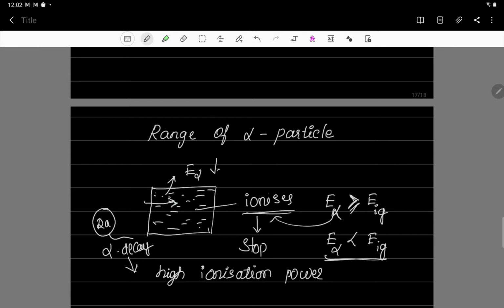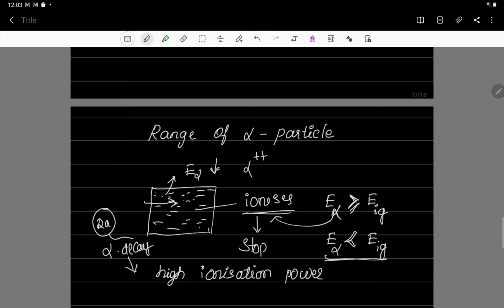So gas becomes ion means what? There will be a number of electrons inside the gas, and as the alpha particle ionizes the gas, its energy continuously decreases, and there comes a situation where the energy of the alpha particle becomes less than the ionization energy of the gas. So at that time what happens? This alpha particle is going to catch 2 electrons.